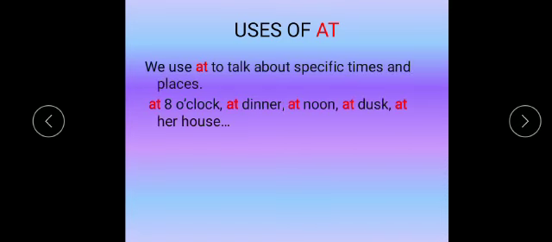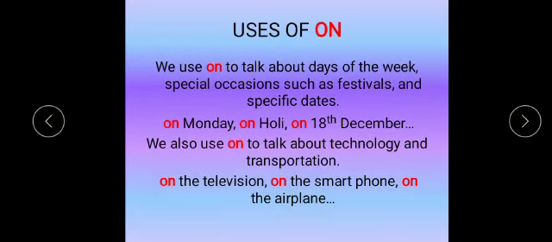Now, uses of at. We use at to talk about specific times and places. For example, at 8 o'clock, at dinner, at noon, at dusk, at her house, etc. Now, uses of on. We use on to talk about days of the week, special occasions such as festivals, and specific dates.